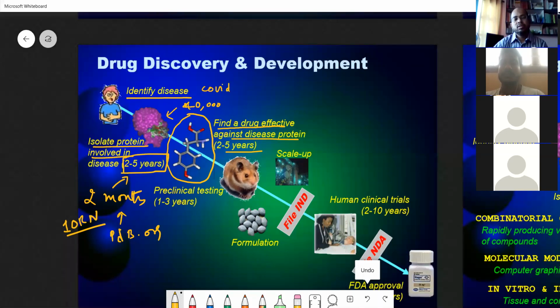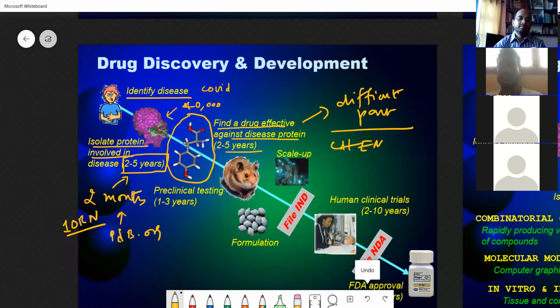It is the most difficult part of drug discovery, and this lies with chemistry. Our entire concentration is on the drug discovery process.